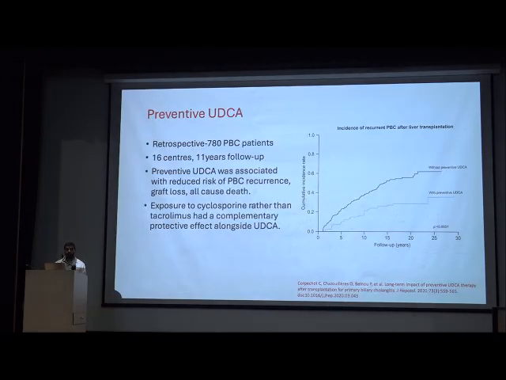This study was done in post liver transplant patients. 780 PBC patients were transplanted from 16 centers, with 11 years of follow-up. They used preventive UDCA and showed that it was associated with a reduced risk of PBC recurrence, graft loss, and all-cause death. Exposure to cyclosporin rather than tacrolimus has a complementary protective effect alongside UDCA. So cyclosporin along with UDCA in patients transplanted for PBC usually have favorable outcomes.